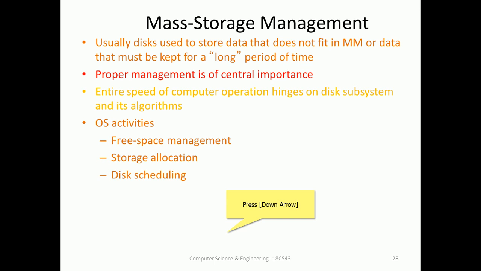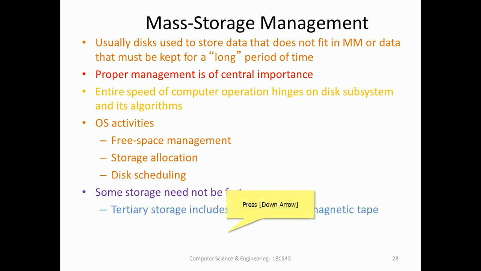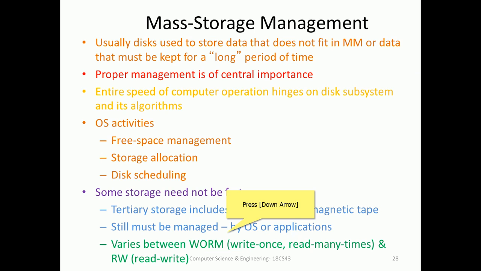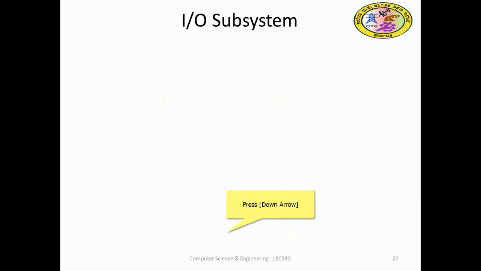Activities include free-space management. As I showed, chunks are created in between in the memory, so free space we can combine and club it to serve a big user request. Then storage allocation and scheduling. Some storage need not be fast, right? Tertiary storage includes optical storage and magnetic tape. They are inherently slow, but in huge size, and still must be managed. It varies between WORM, write once read many times, and read-write concepts.